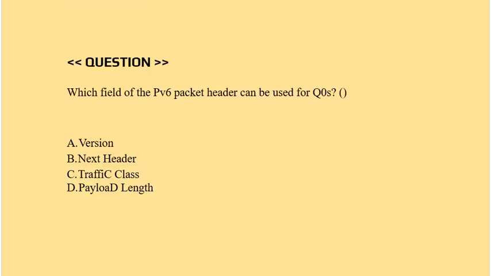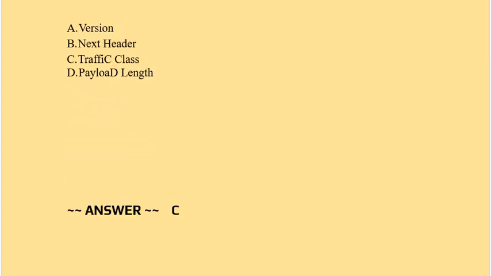Question: which field of the IPv6 packet header can be used for QoS? Option A, version. Option B, next header. Option C, traffic class. Option D, payload length. Correct answer is option C.